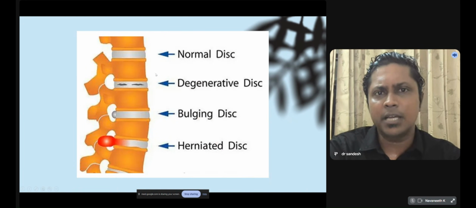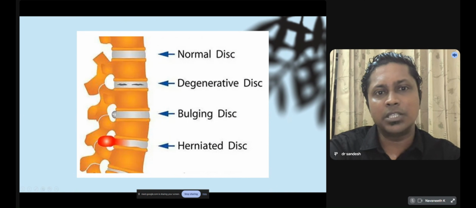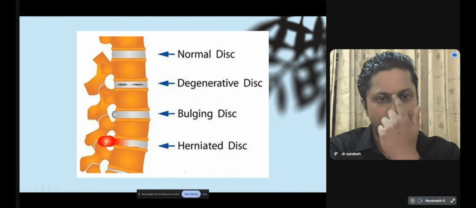This is a diagram showing the normal disc. We can see the wide disc with maintained height. When this disc is degenerated, the disc height will decrease and will produce disc bulging. See, backward we can see a small bulge in the disc, and when it extends posteriorly, it may compress the nerves and may produce symptoms.